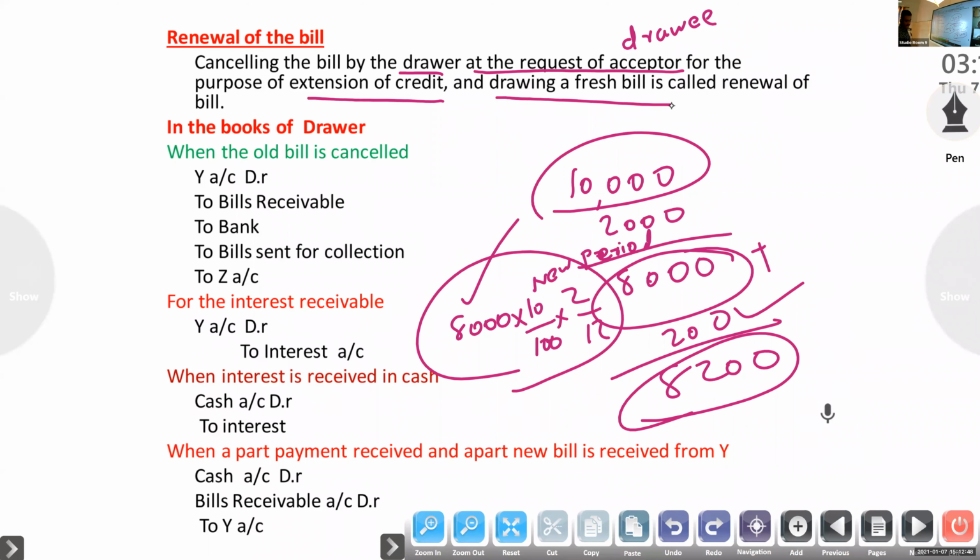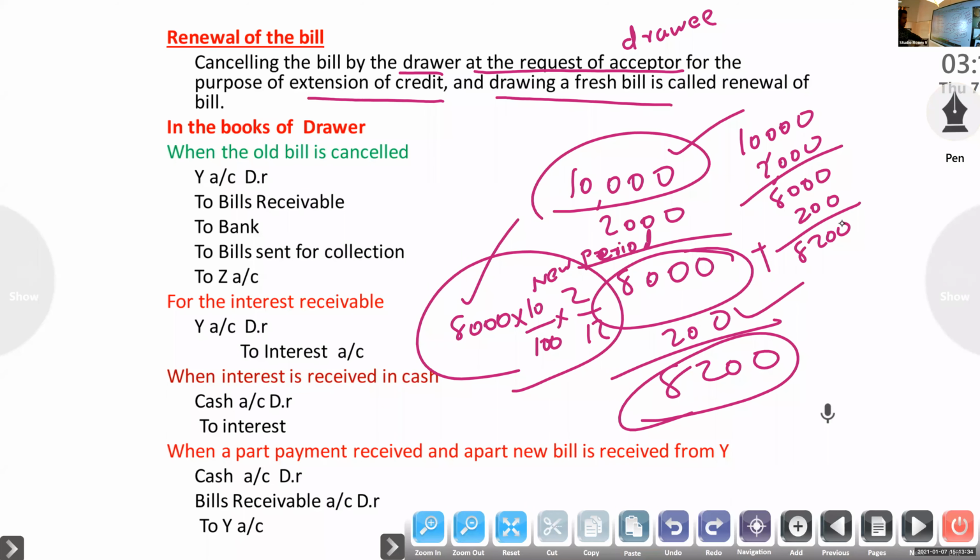They will draw a fresh bill for the original amount, or for the balance amount if he can give only 2,000 at maturity. For that 2 month period they will charge interest, so the amount of the new bill will be 8,200.